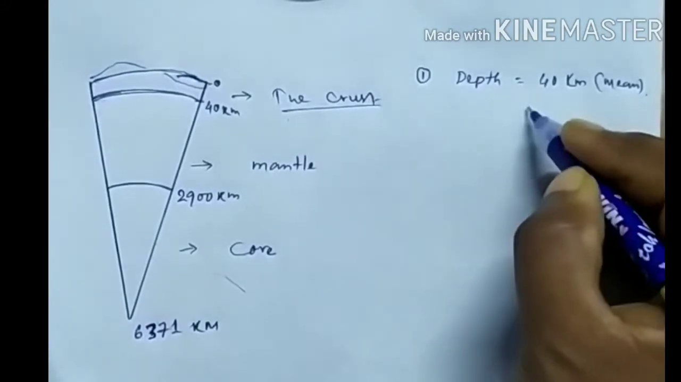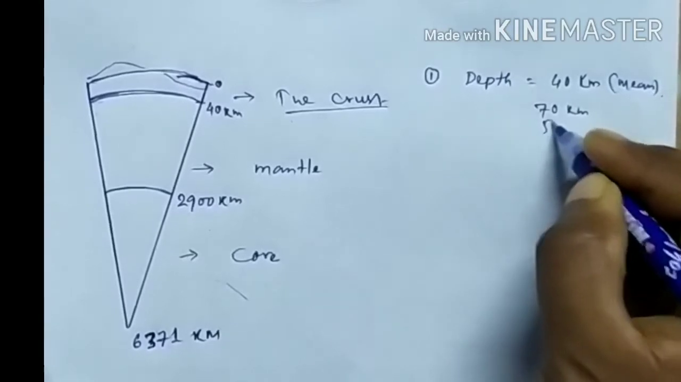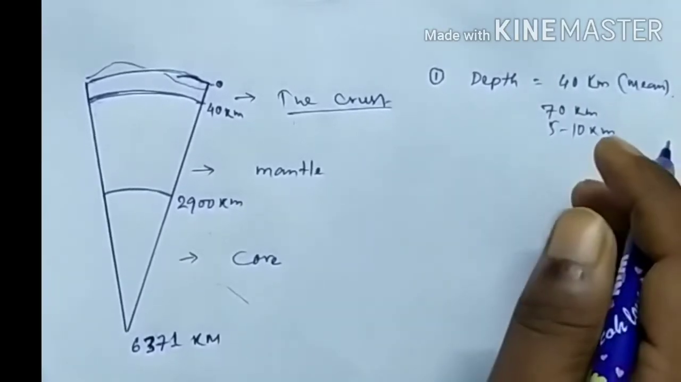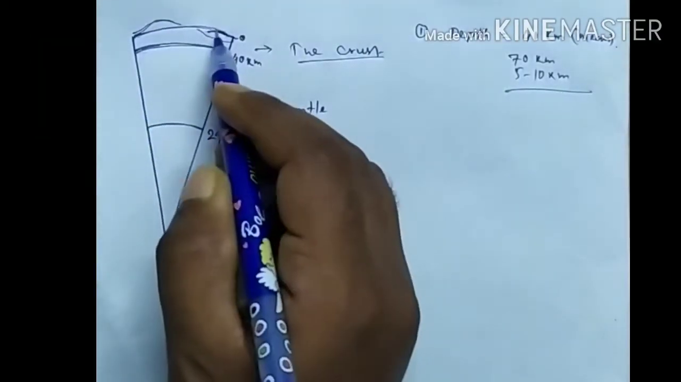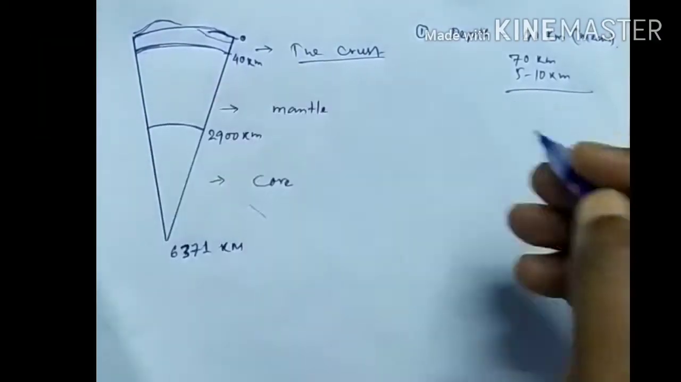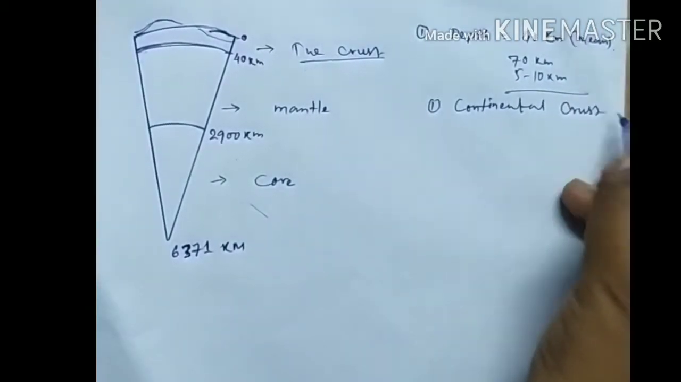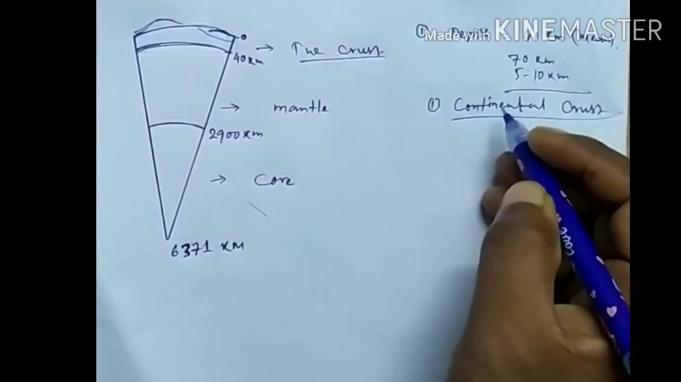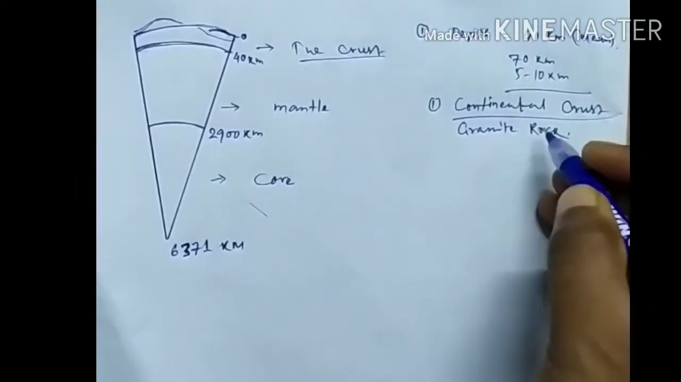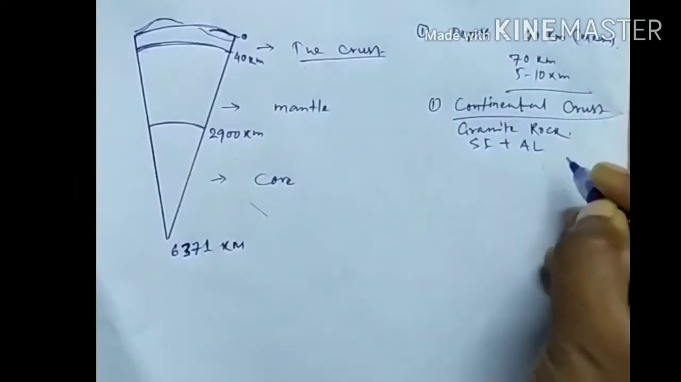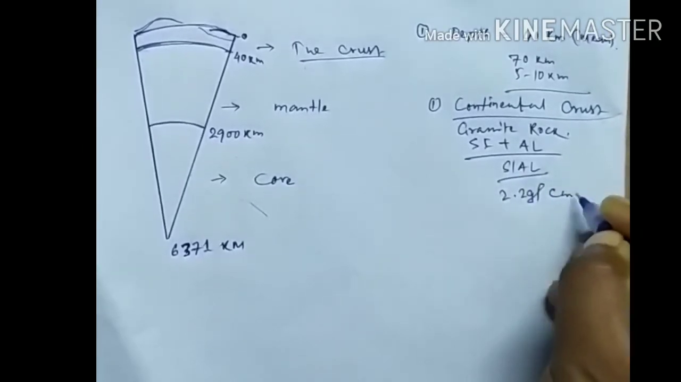In hilly areas or continental areas, the depth of the crust is about 70 kilometers, and the oceanic crust 5 to 10 kilometers. The Earth's crust is divided into two types: the continental crust, which is made from granite. It is also called sial because it consists of silica and aluminum, and its density is 2.2 gram per cubic centimeter.